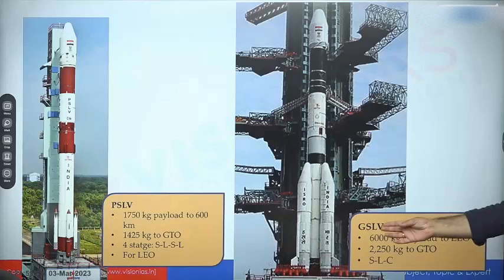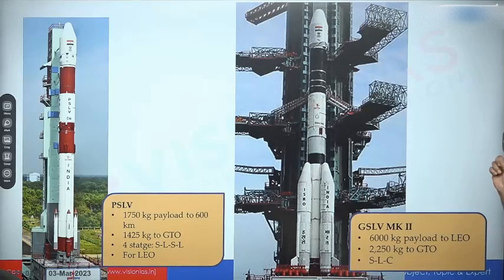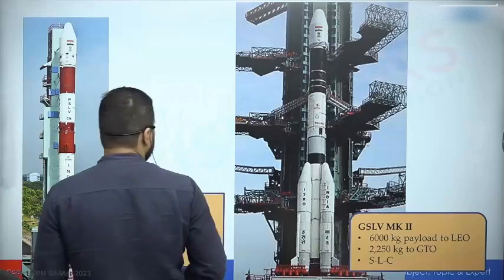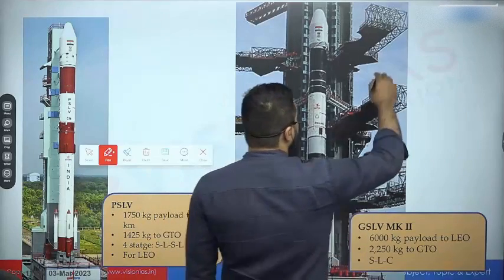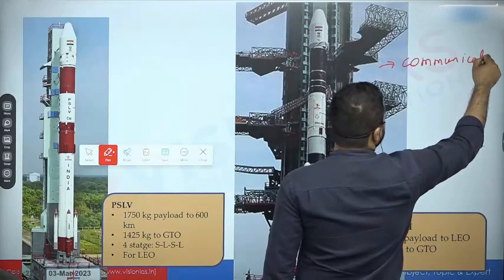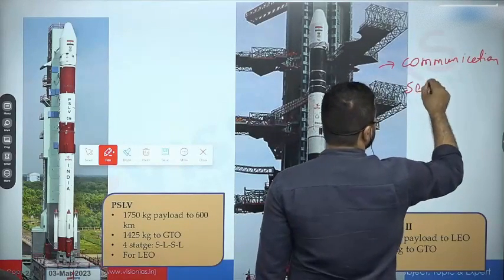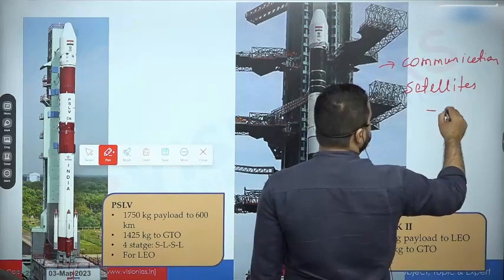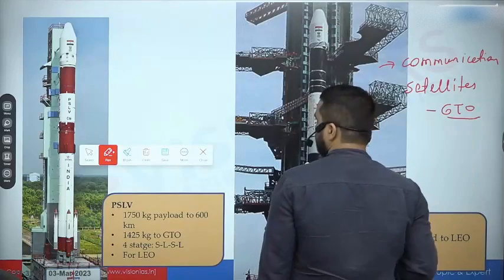अब ये जो Geosynchronous Satellite Launch Vehicle है, as the name suggests, it is for geosynchronous orbit at the height of 35,786 kilometer, and at such height what you often use is communication satellite. तो जो GSLV MK2 है, that was mainly designed for communication satellites to be placed into geosynchronous transfer orbit.